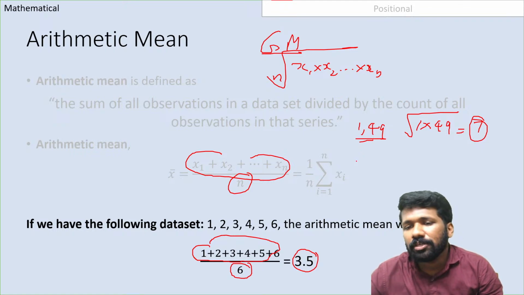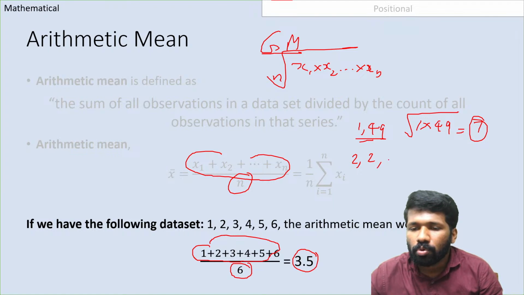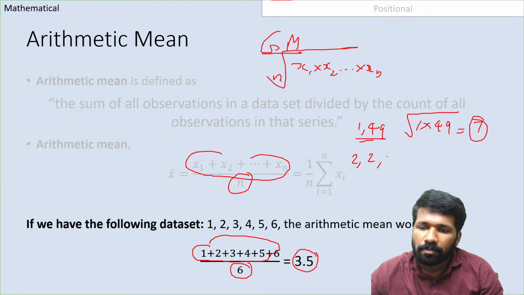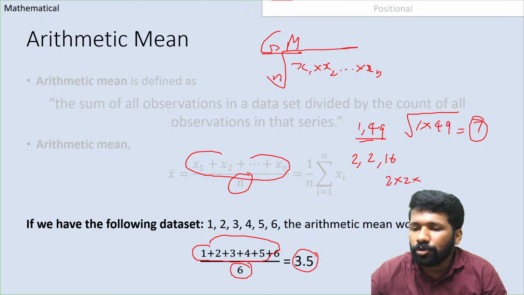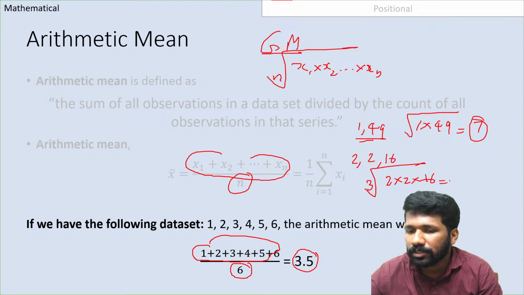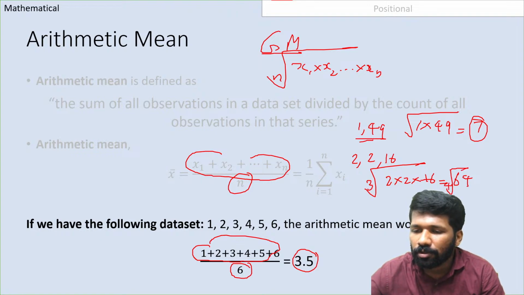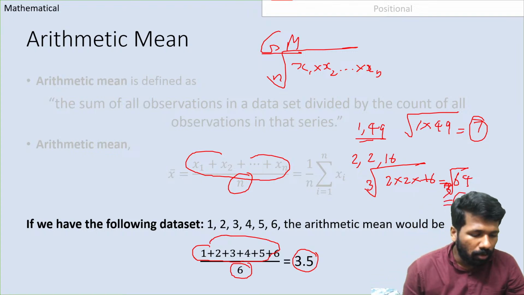If it is 3 numbers, for example 2, 2 and 16, that will be 2 into 2 into 16, cube root of it, not square root, cube root of it. That is 4 into 16, 64, cube root of it. 64 cube root will be 4. So 4 will be the geometric mean. I hope all of you understood it.